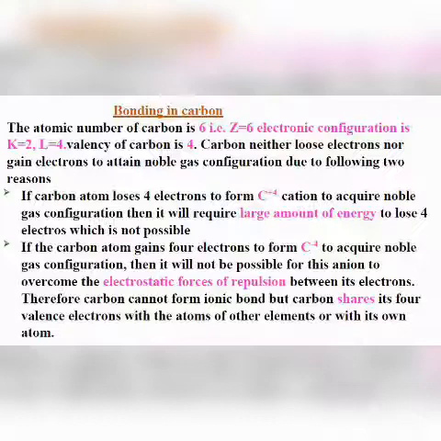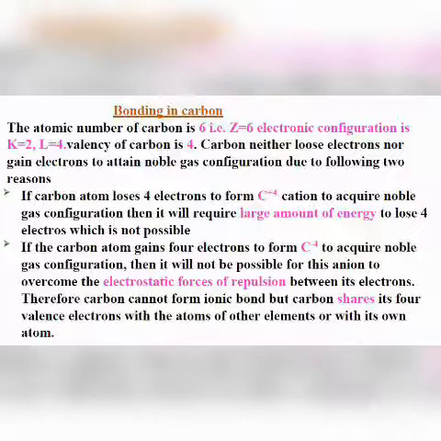So carbon will either lose its 4 valence electrons or gain 4 electrons. But carbon neither loses 4 electrons nor gains them. Carbon shares its 4 electrons with other carbon atoms or atoms of other elements to acquire noble gas configuration.